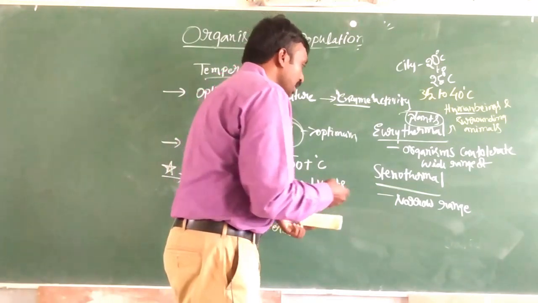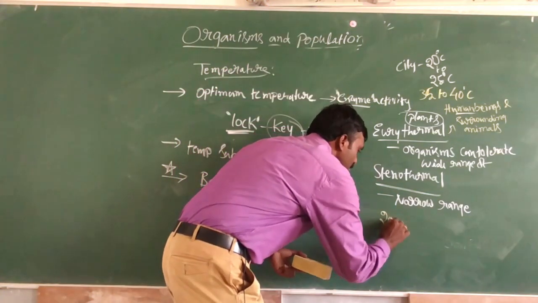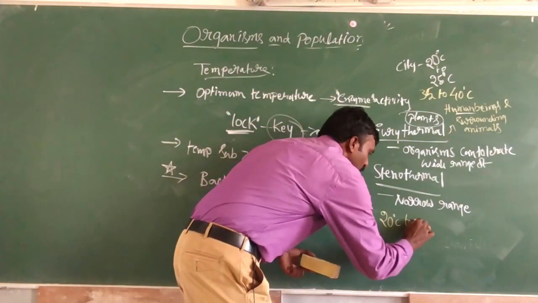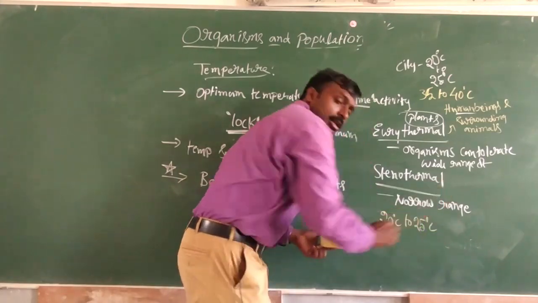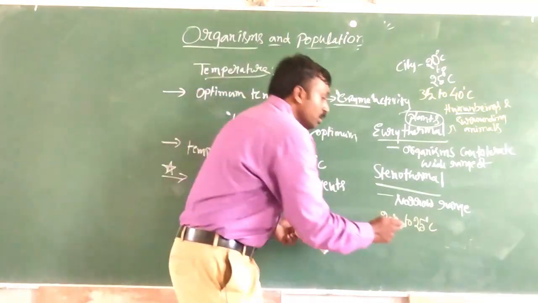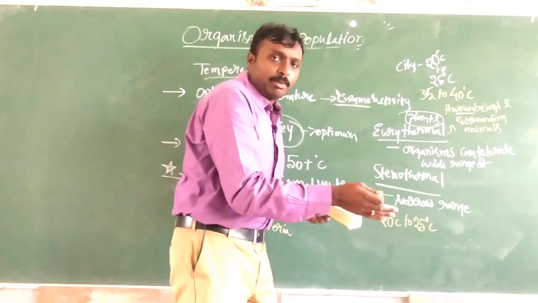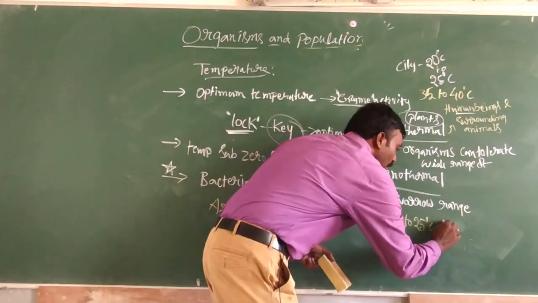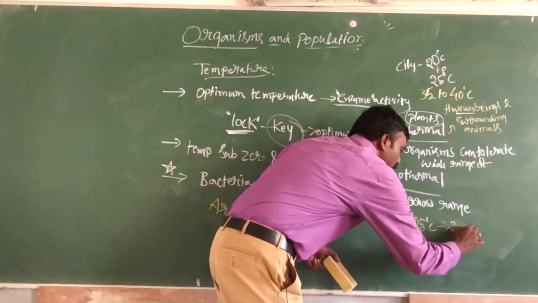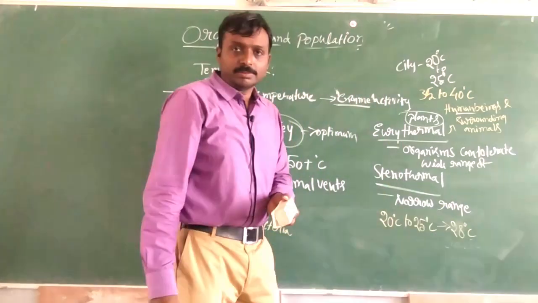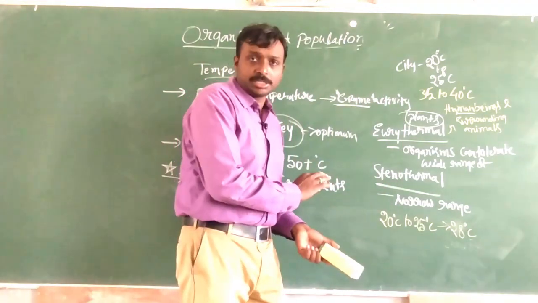So let us say 20 degrees Celsius to 25 degrees Celsius is a normal temperature. Just above 25, maybe up to 28 degrees Celsius, they might adjust.